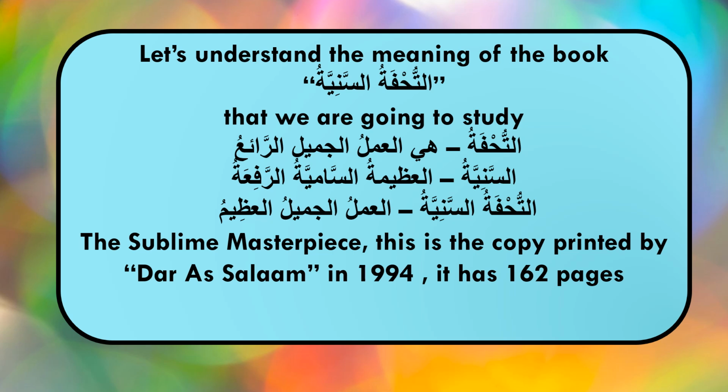So we get the meaning of Tohfatu Saniyya as Amal al-Jamil al-Azim, the sublime masterpiece. And it is printed in Dar es Salaam 1994, and it has only 162 pages that we are going to study, inshallah.